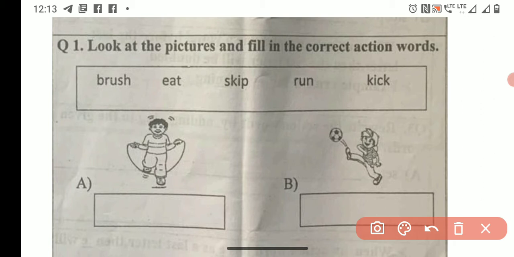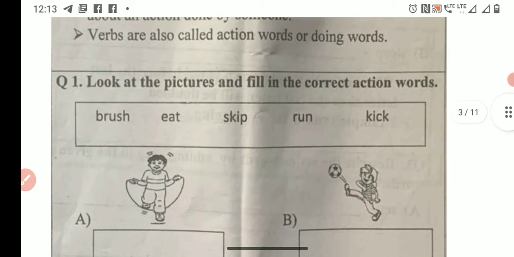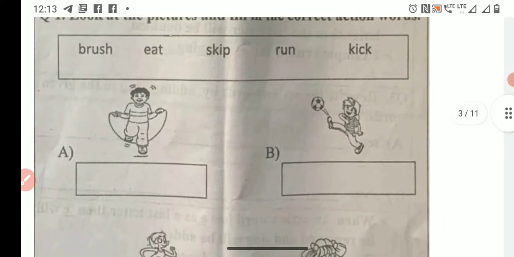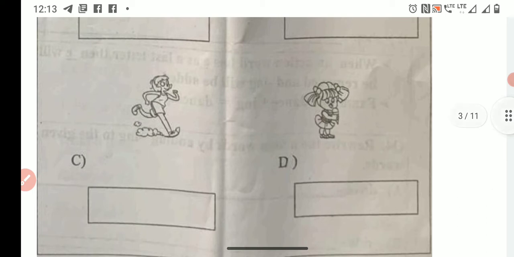He is kicking. KICK, kick. Now the next one. What is this girl doing? She is running. So what is the action word here? Run. You have to write RUN, run.